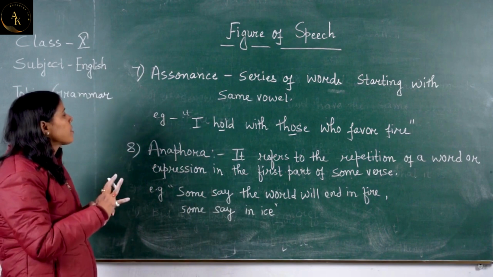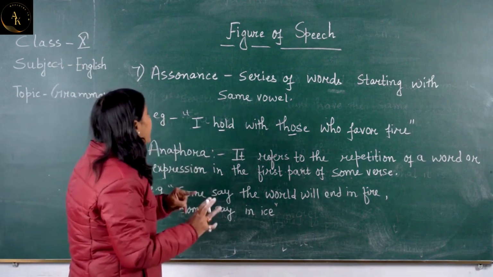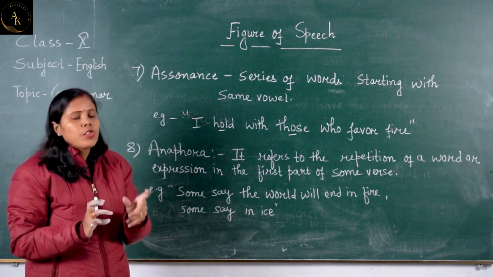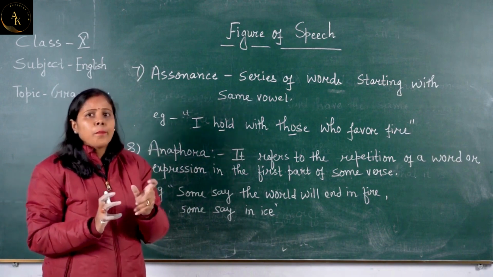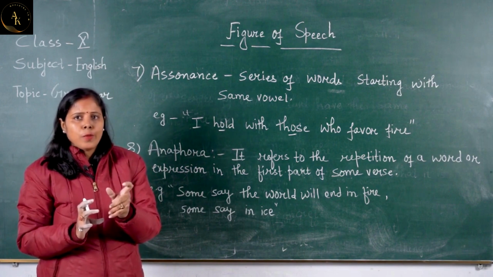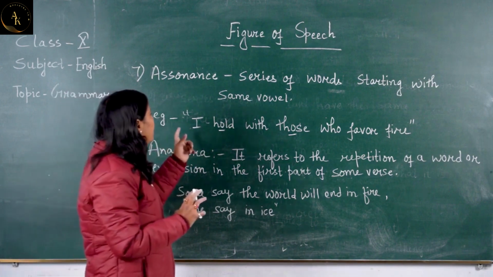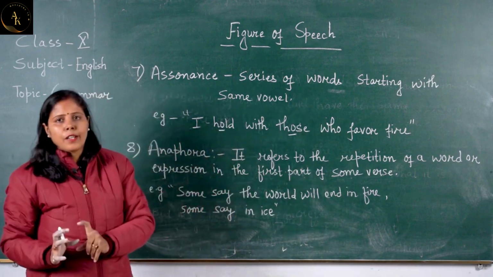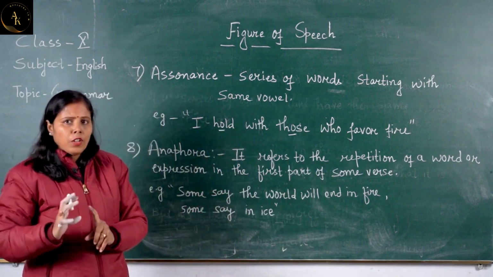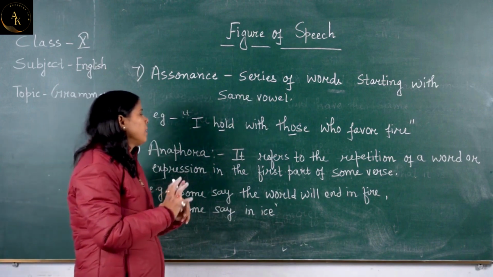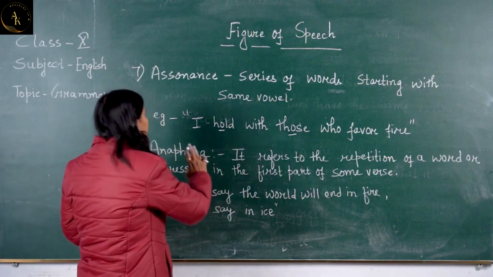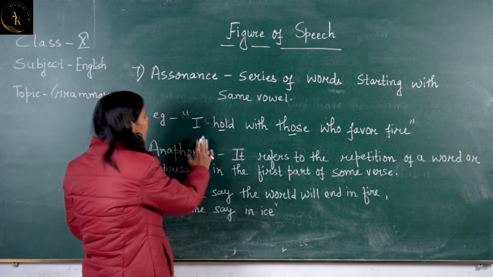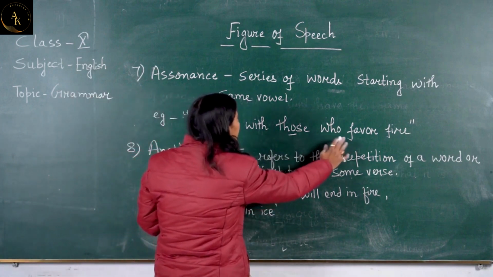And the second difference is कि alliteration में that consonant sound is in the beginning of the word, that is to be marked. और यहाँ पे vowel जो है वो it is not necessary कि वो बिल्कुल starting में ही हो, at the beginning ही वो vowel sound हो, it is not that much important. एक example से we will make it a bit more clear. I hold with those who favor fire.